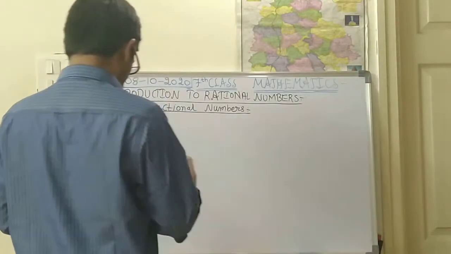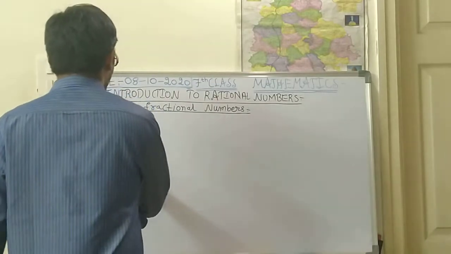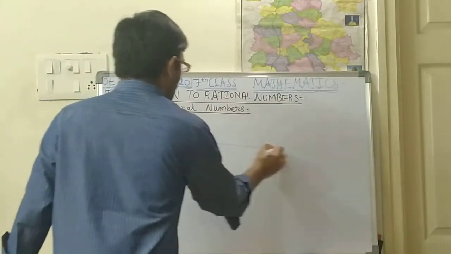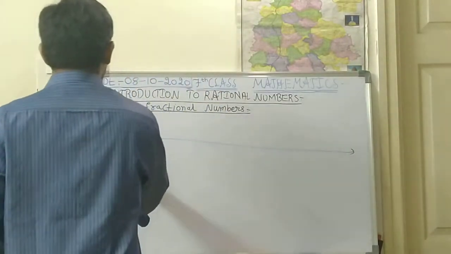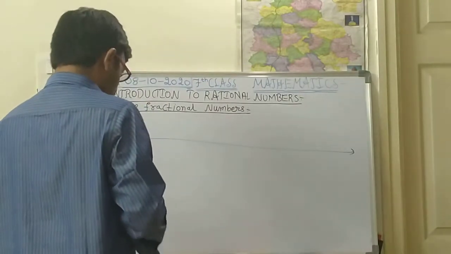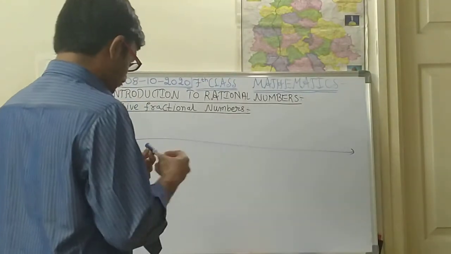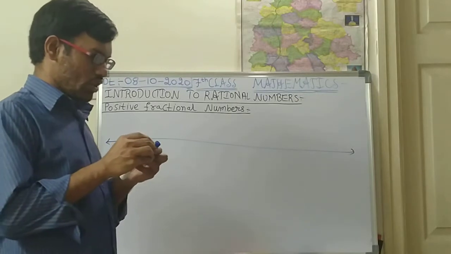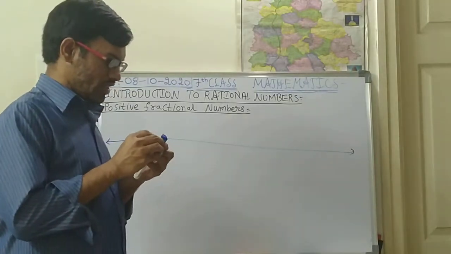See children, suppose you have a number line. In this number line you will see some of the integers. What are those integers, we shall see.